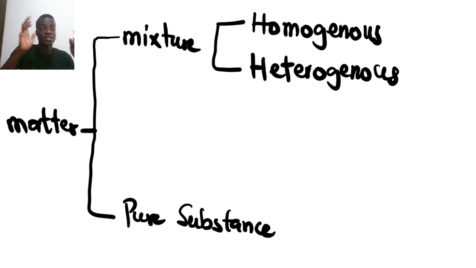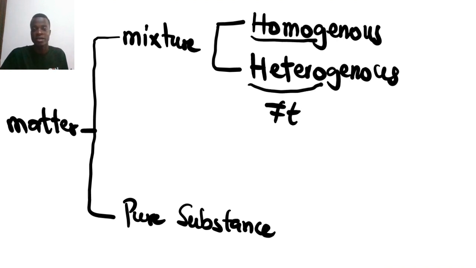Heterogeneous mixture is just like when you have water and you pour sand inside, or you pour stone inside the water. You can easily see the stone here and the water inside. They don't mix to form one thing, right? That's heterogeneous. Homo means same, and hetero means different. So homo means equal, same proportion, and hetero means different: heterogeneous mixture.